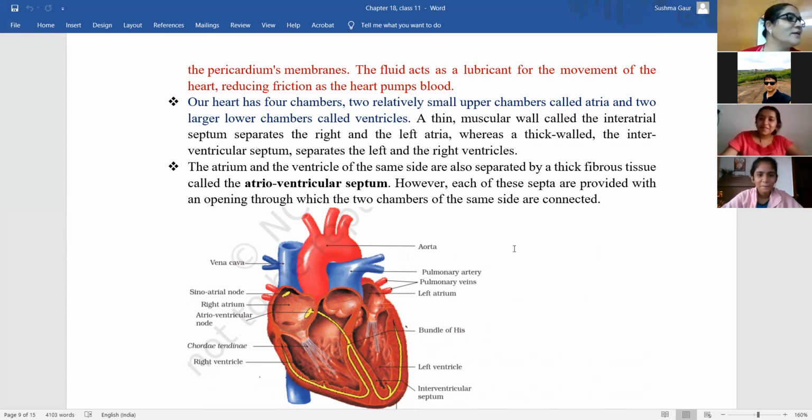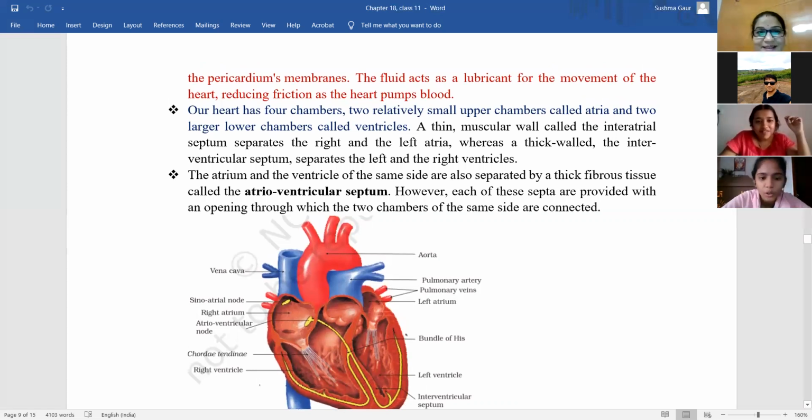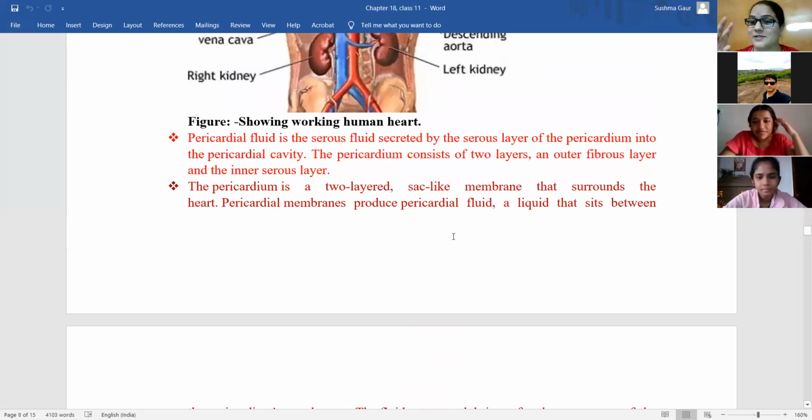What is happening? Please ask me again. What happened? Ma'am, what is serous layer? Serous. Serious? What? Ma'am, SEROUS. This is a layer. Serous fluid. Pericardium. What does it mean? What does serous mean?